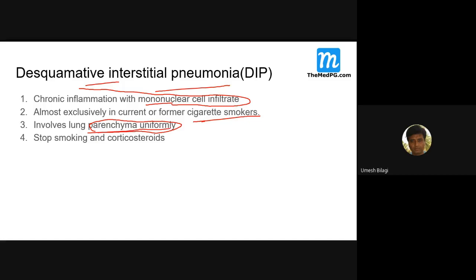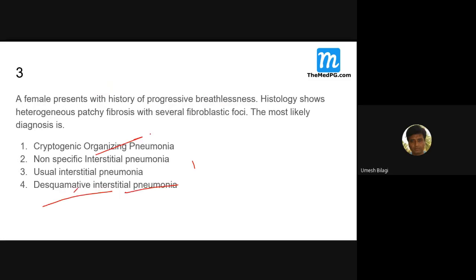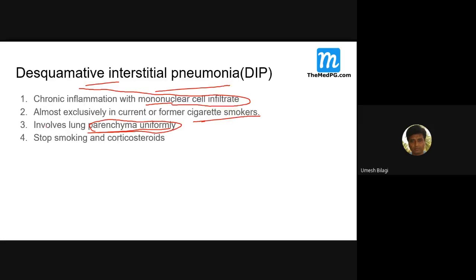See, lung parenchyma uniformly. So this choice is out, because uniform involvement of lung parenchyma is there in what people call DIP, desquamative interstitial pneumonia. People should stop smoking and corticosteroids can be given.